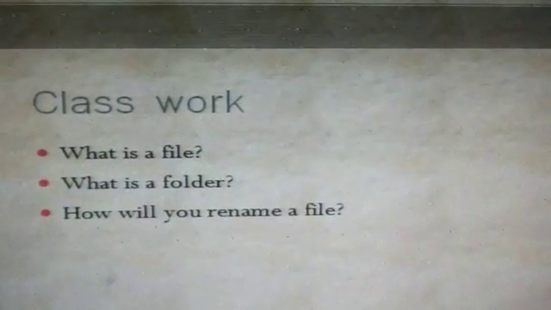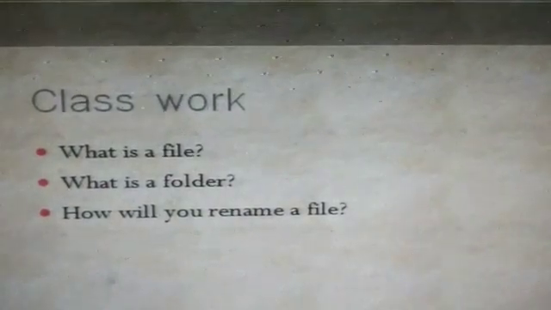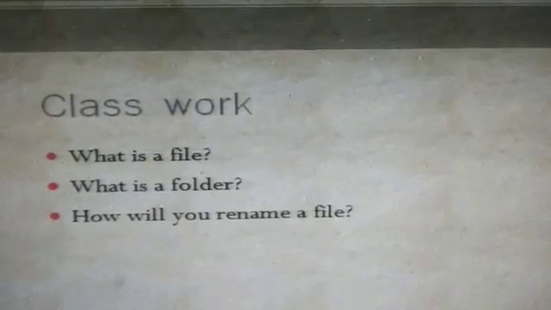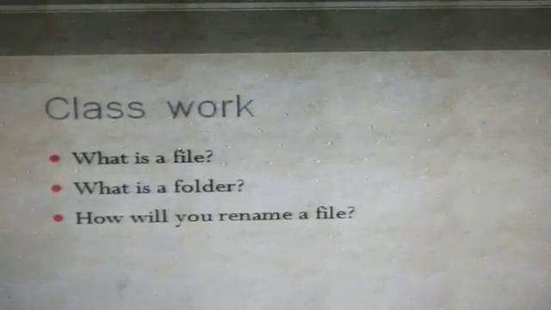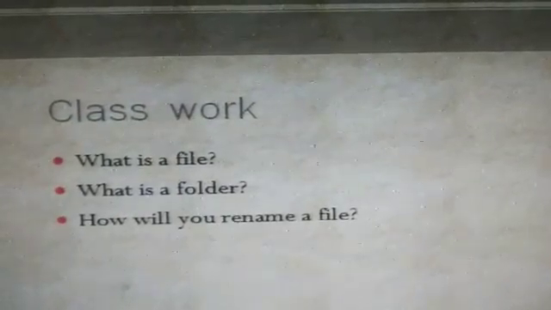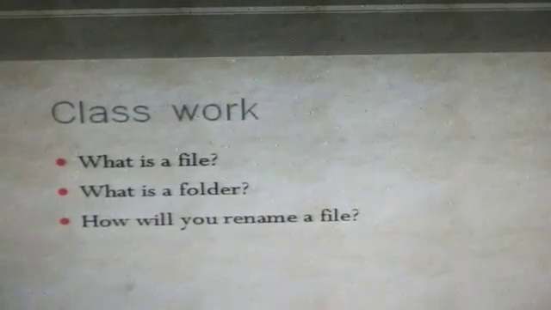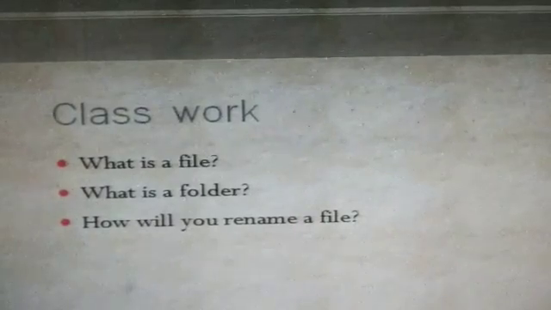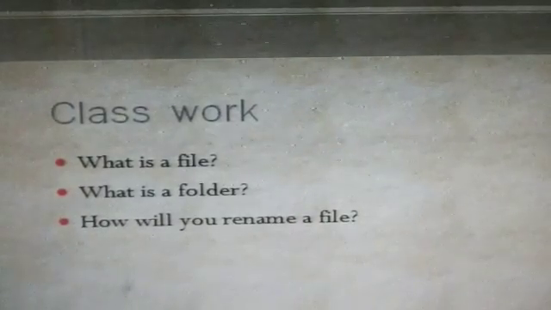Students, I hope you understood how to create a folder, rename a folder and delete a folder. Now this is your classwork. What is a file? Then what is a folder? Then the next question is how you will rename a file or folder. You have to do this work in your computer notebook.